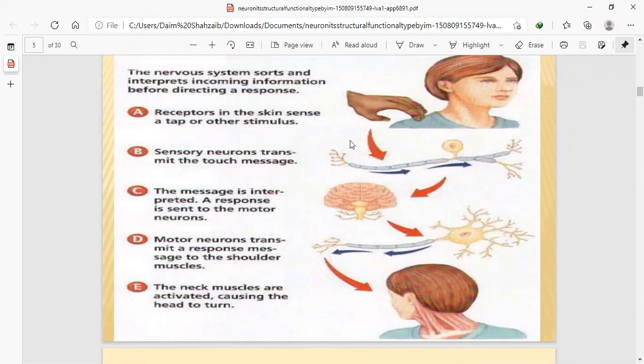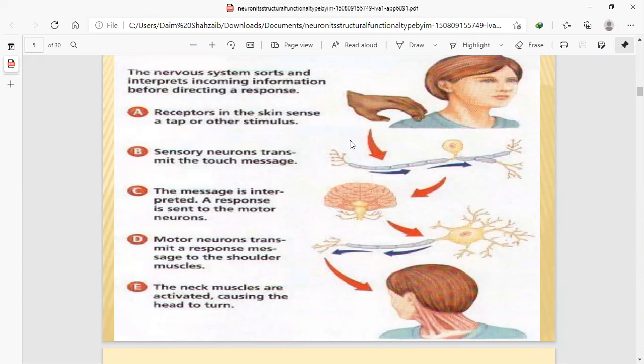Sensory neurons transmit the touch message, and the message is interpreted, and a response is sent to the motor neurons. Obviously, firstly the message will go to the sensory neurons, then the message will transmit to the motor neurons, so that the motor neurons will be activated and transmit the message to the shoulder muscles. The neck muscles are activated, causing the head to turn.